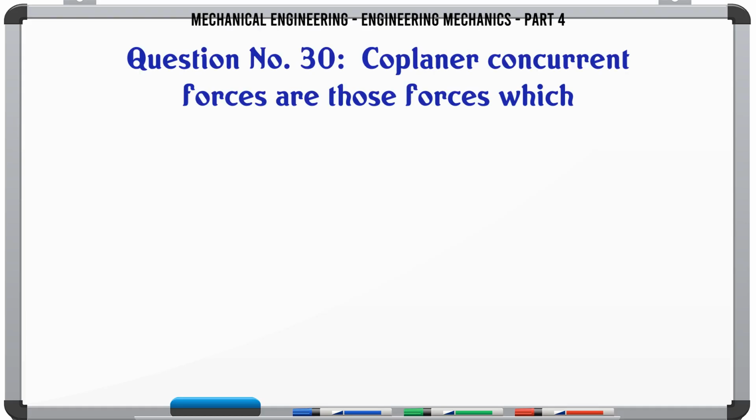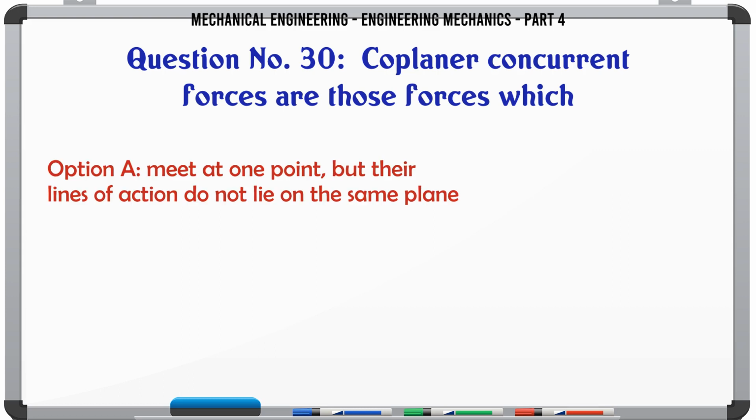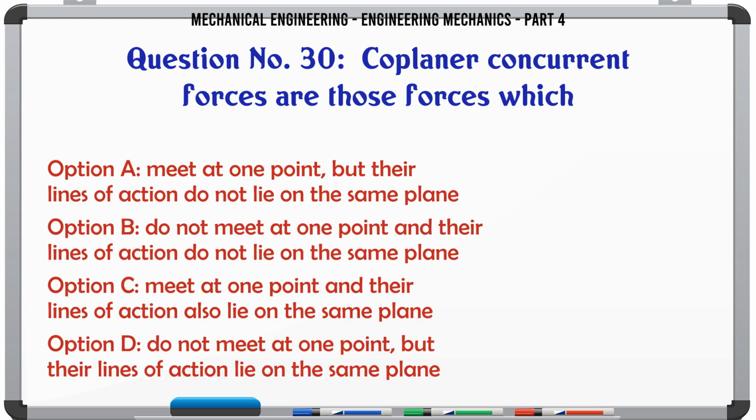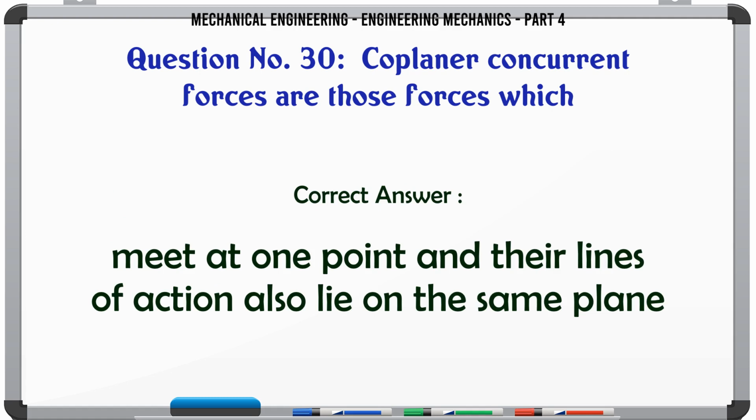Coplanar concurrent forces are those forces which A meet at one point but their lines of action do not lie on the same plane, B do not meet at one point and their lines of action do not lie on the same plane, C meet at one point and their lines of action also lie on the same plane, D do not meet at one point but their lines of action lie on the same plane. The correct answer is meet at one point and their lines of action also lie on the same plane.